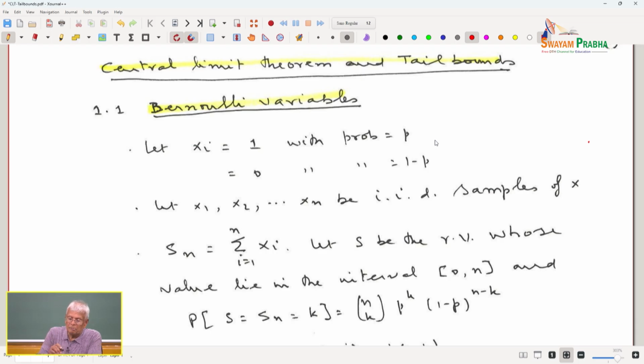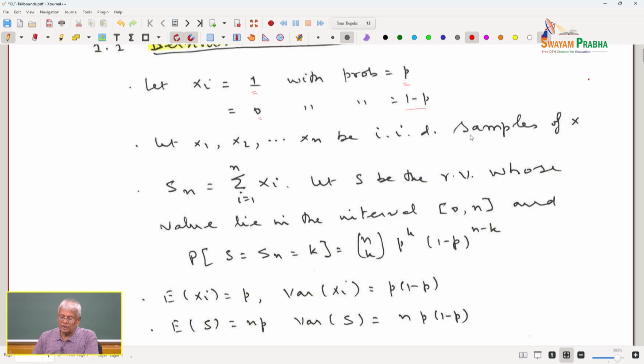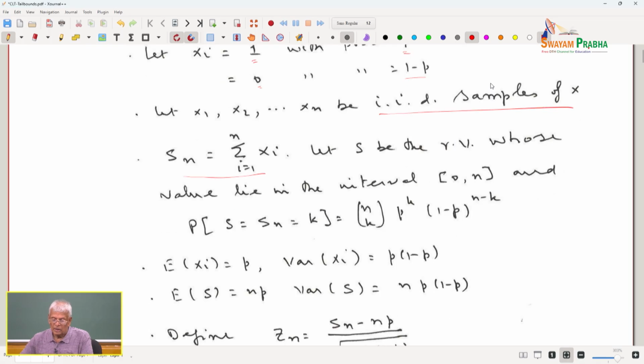So, let us start with the Bernoulli variable. A random variable is said to be a Bernoulli variable if it takes 0, 1 values. It takes 1 with probability p and 0 with probability 1 minus p. Let x1, x2, ..., xn be IID samples of X, where X is a Bernoulli random variable. I am considering a sum, S equal to the sum of xi, i equal to 1 to n. Let S be a random variable whose values lie in the interval 0 to n.